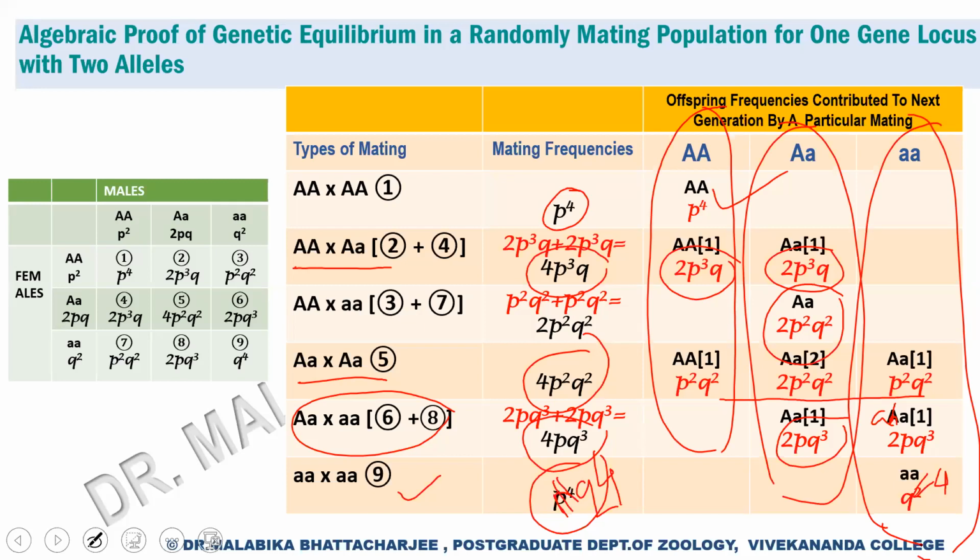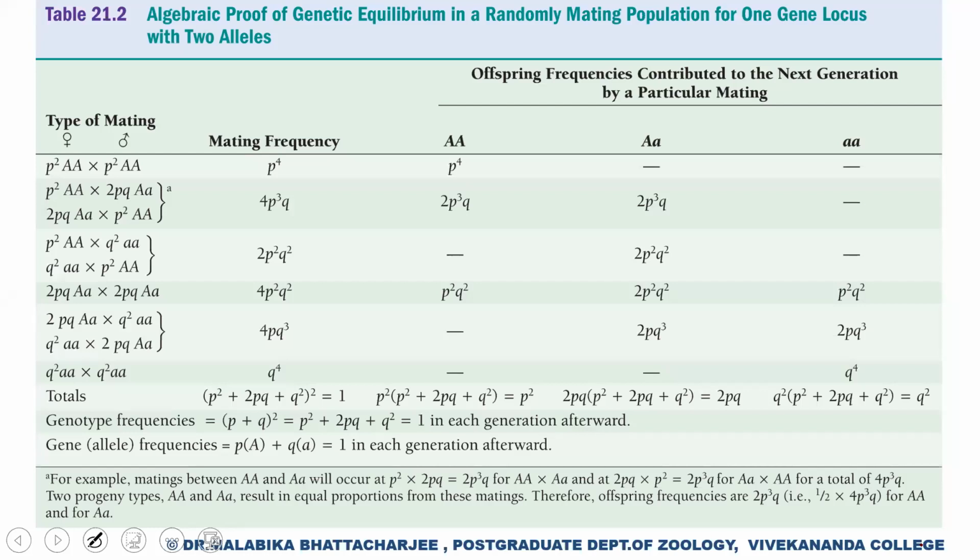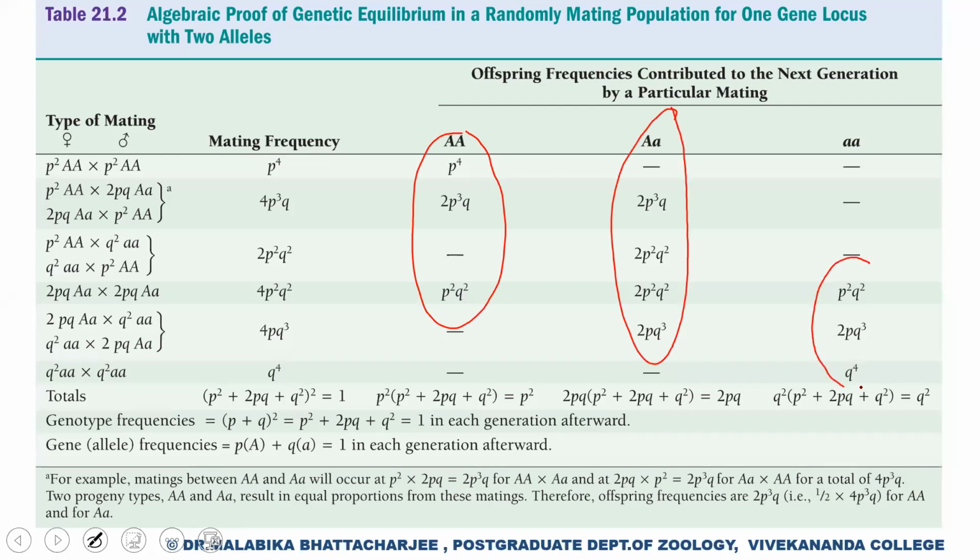This is from Russell's Genetics. As I showed you, for capital A capital A, capital A small a, and small a small a, these are now the genotypic frequencies. Now, if you add up the mating frequencies, this is nothing but the formula of p square plus 2pq plus q square whole square, which is equal to 1.